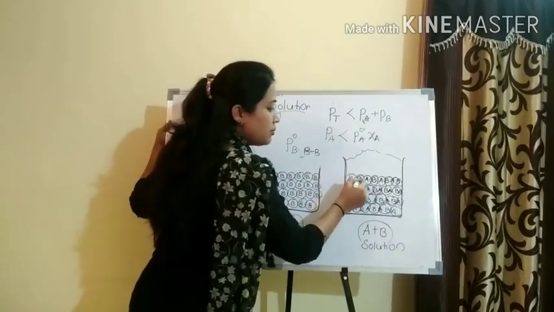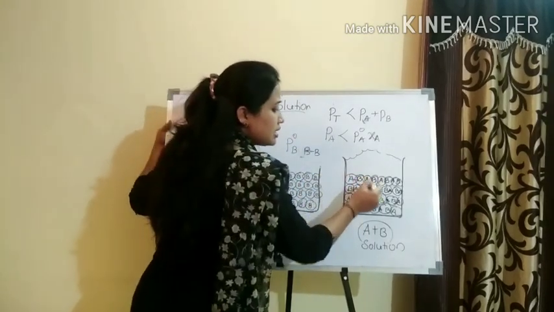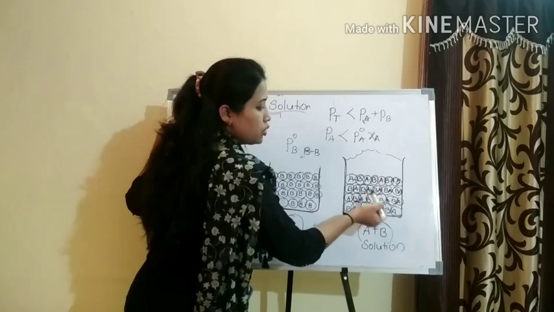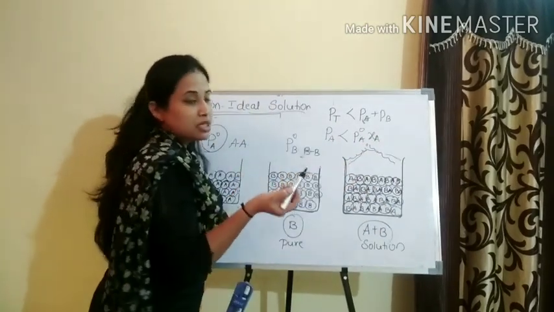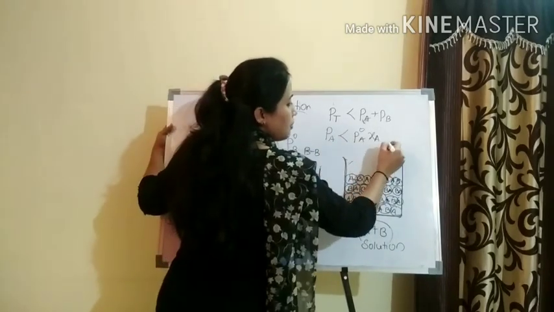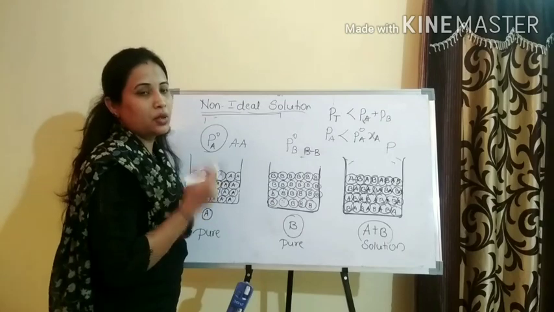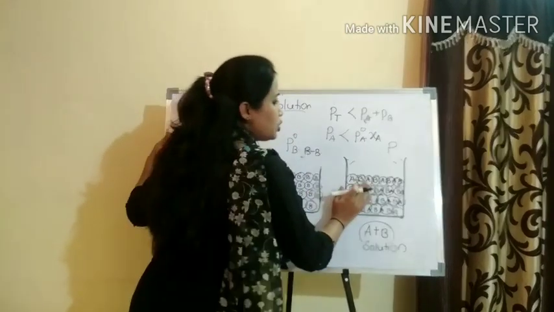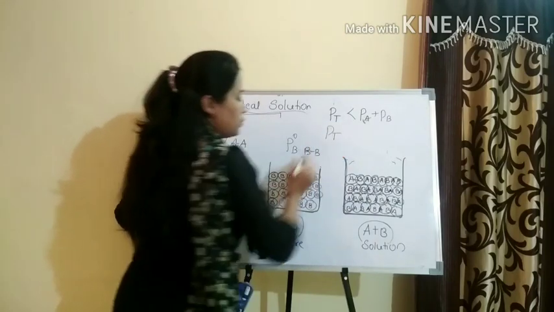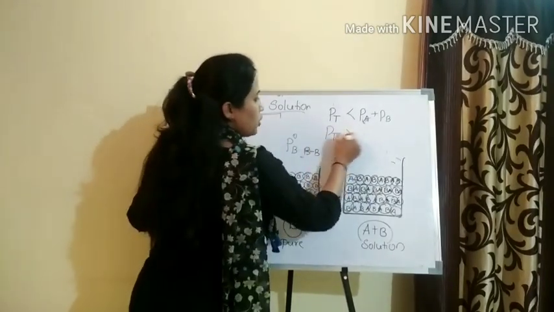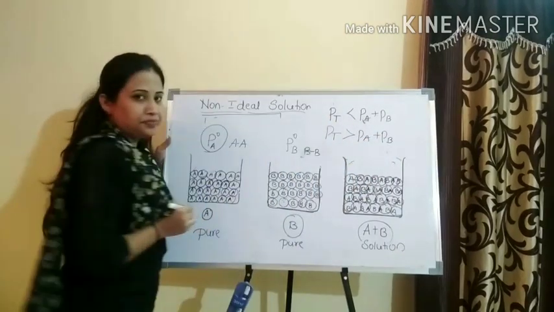The interaction of AB molecules after mixing is very weak. These are loosely bonded molecules, so more AB molecules can escape into the vapor state. The partial pressure or the vapor pressure also increases. So I could say P total obtained after mixing is more than PA plus PB.